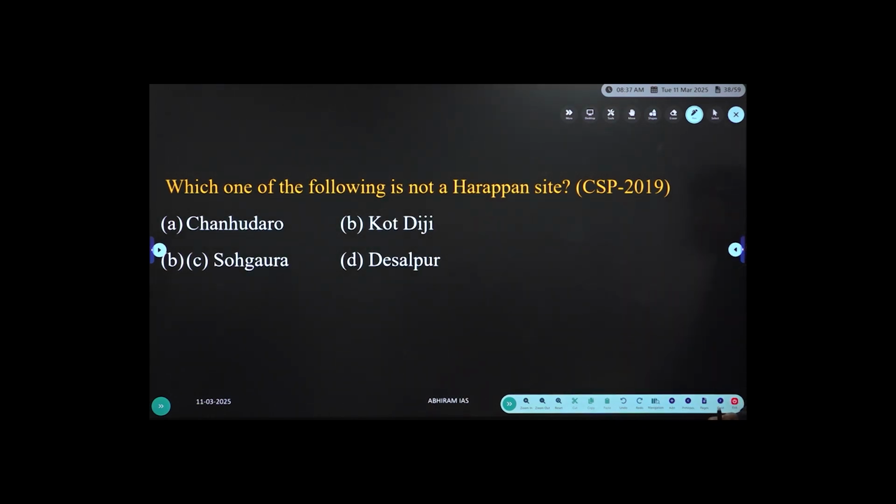Which one of the following is not a Harappan site? We referred to this in the last class. What is the right answer?